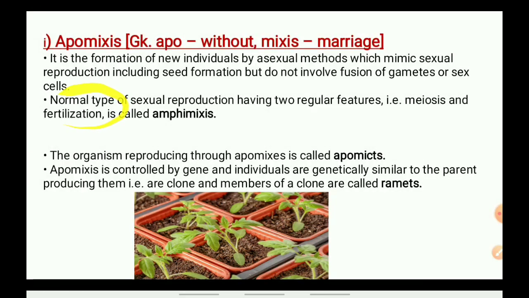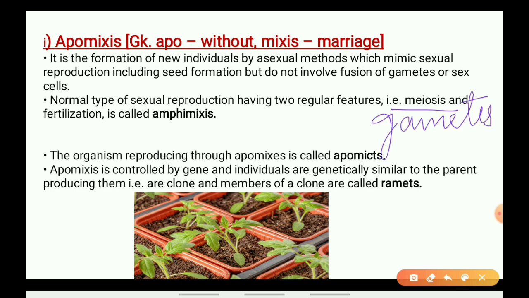The meiosis occurs, by which gametes are formed, and then fertilization occurs, by which fusion of these gametes is done.